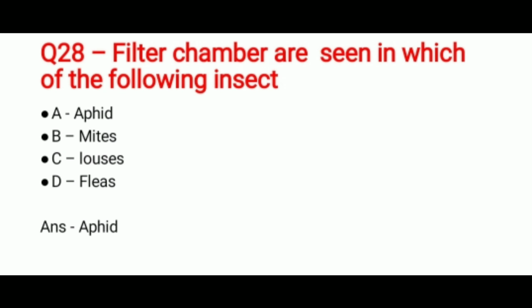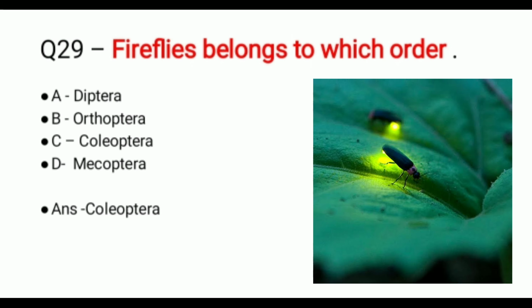Question 28. Filter chambers are seen in which of the following insect? And the options are aphid, mites, louses, fleas. And the correct answer is aphids. Question 29. Fireflies belong to which of the following order? And the options are Diptera, Orthoptera, Coleoptera, Mecoptera.